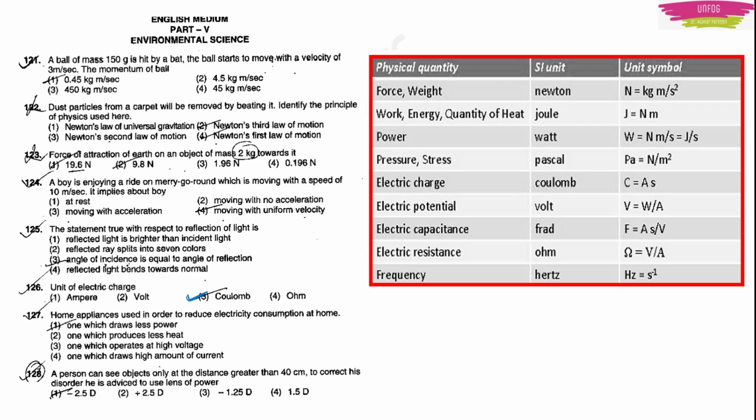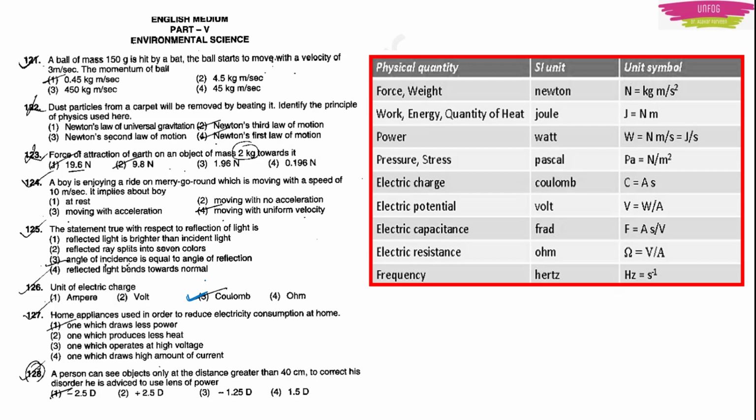And I have given you the symbols and their units also. It is better you learn them all. For example, the unit of pressure is Pascal, we know. But then what is it? It is Newton per meter square. So you have to learn this table. I am sure that any question will be asked from this table only this time. Okay, you have to learn it.